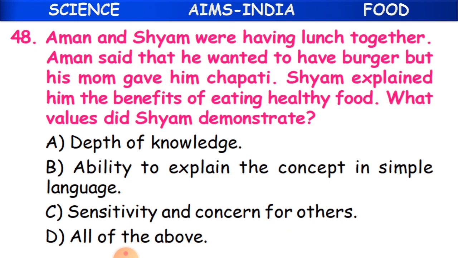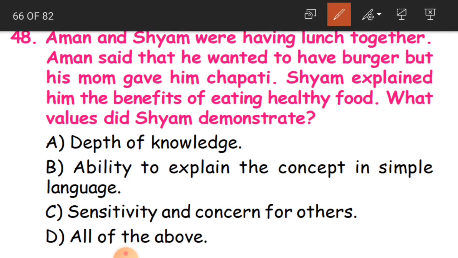48th question. Aman and Shyam were having lunch together. Aman said that he wanted to have a burger, but his mom gave him chapati. Shyam explained to him the benefits of eating healthy food. What values did Shyam demonstrate? See, children, Aman and Shyam both are brothers. So they were having lunch.